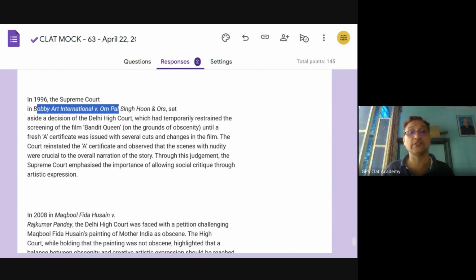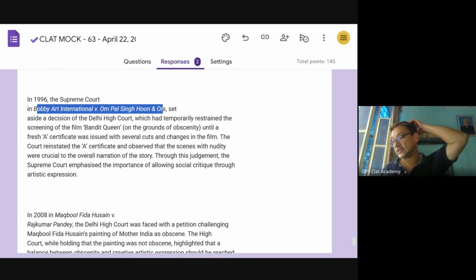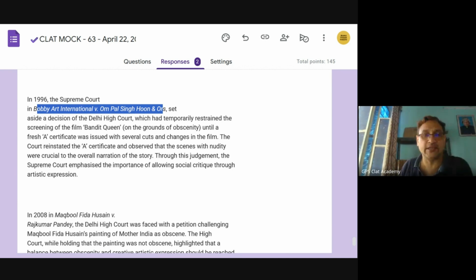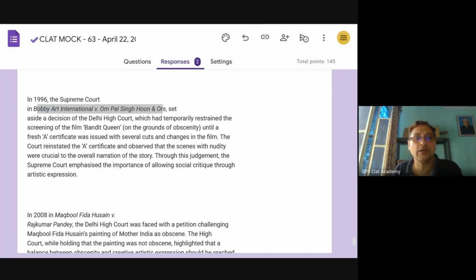Now, Bobby Art International versus Om Pal Singh Hoon is another case. Basically, this case we have discussed time and again on what the standards for obscenity are. We have seen that there is Miller's test, Hicklin's test, and a community standard. In India we follow the Miller's test. To my mind, as in the article we did the other day, the community standard test will also be applied, and this interlaces directly with Article 19. How? Let me refer to Article 19 once again.